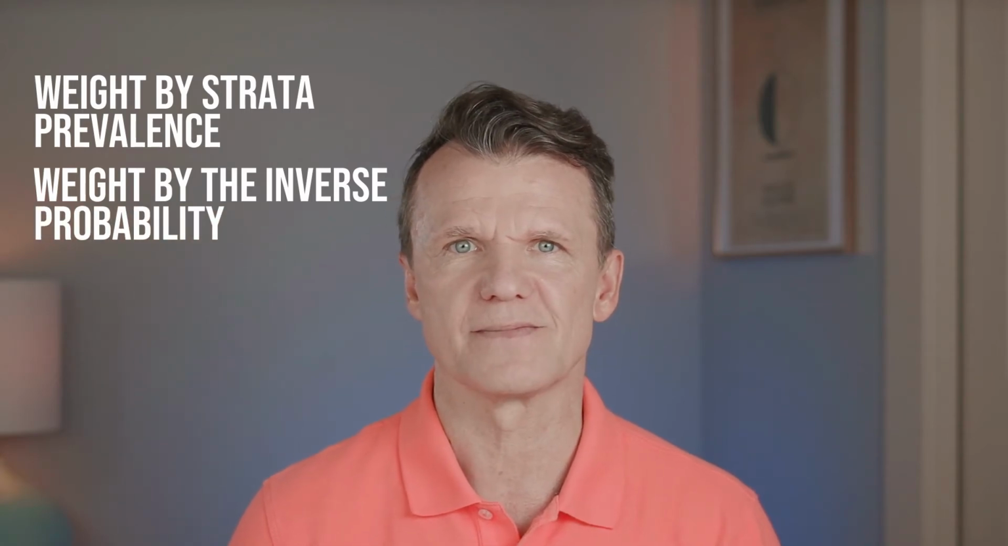At this point, we have two options: weight conditional risks by strata prevalence, or weight the joint probabilities by the inverse probability of treatment in a given stratum. And they produce the same result. I should note that the inverse probability weighting works for aggregate data too. These are the counts of observations.